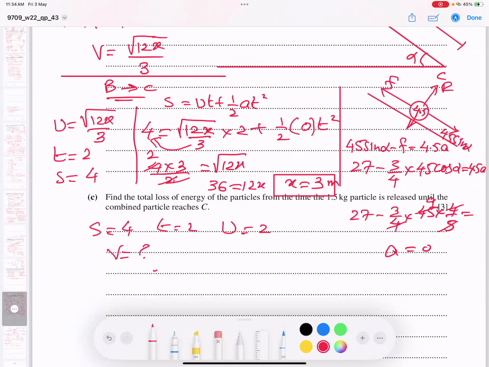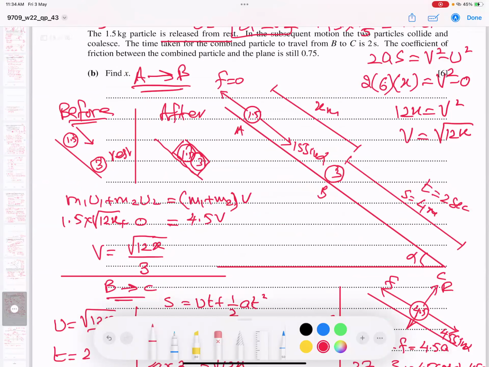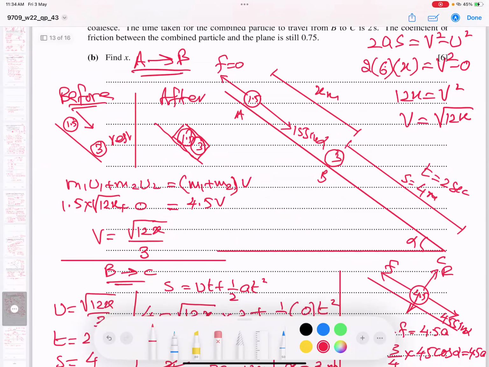So acceleration, we have 0. And we got it already. So I think I can work with velocity V is equal to... Velocity, we have it here. We can find it this way even.